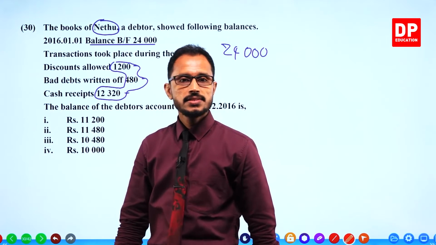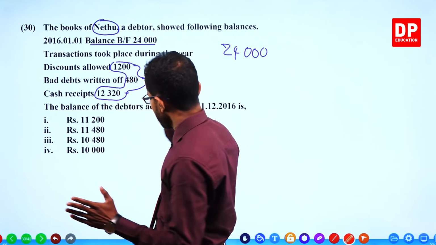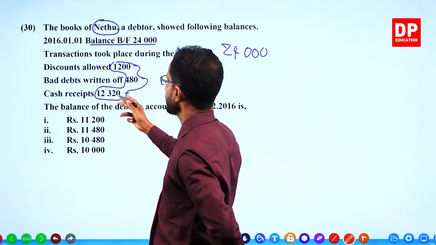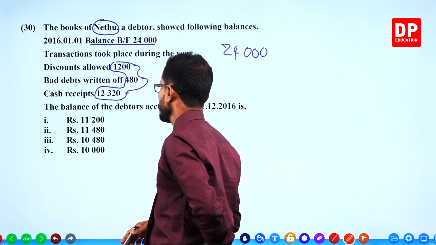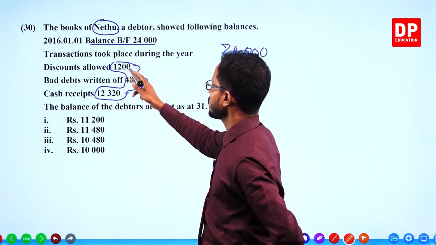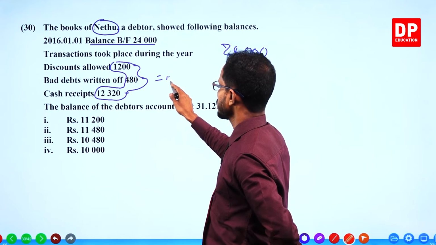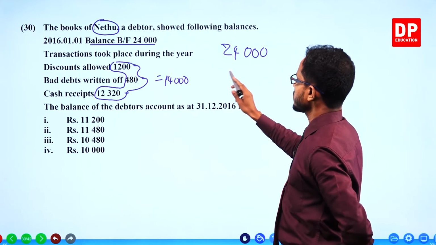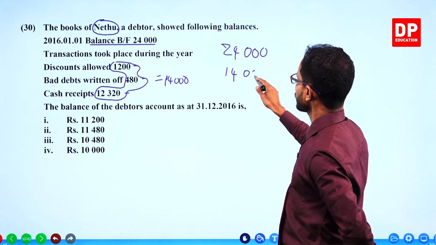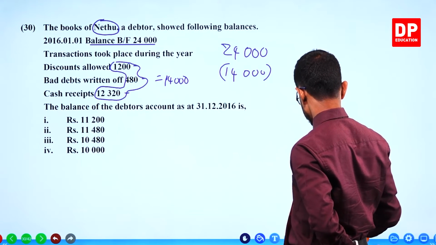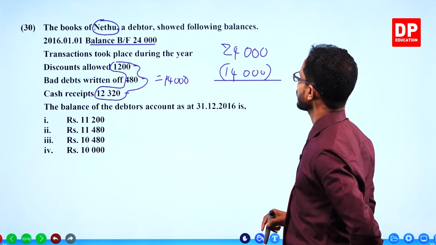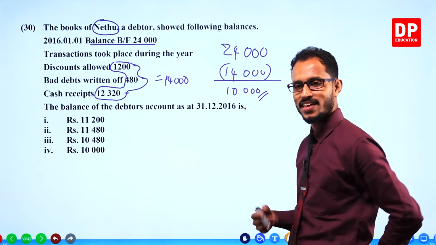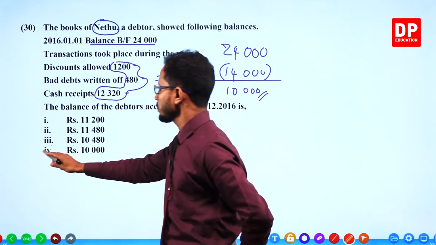Let's add it up and see how much is the total. 1,200, 12,320, 13,520. 14,000 is the total. That should be subtracted from 24,000. And the answer is 10,000. That's it. Yes, it's there.